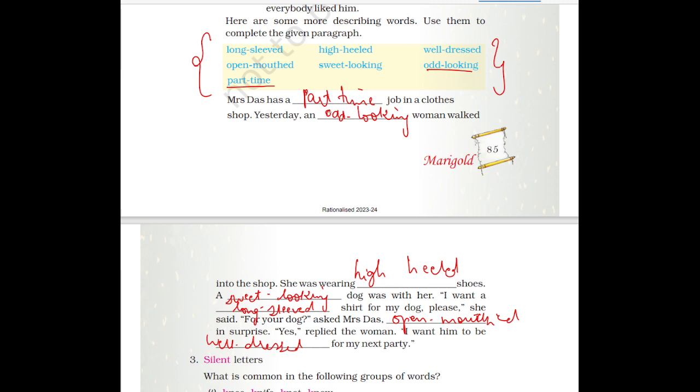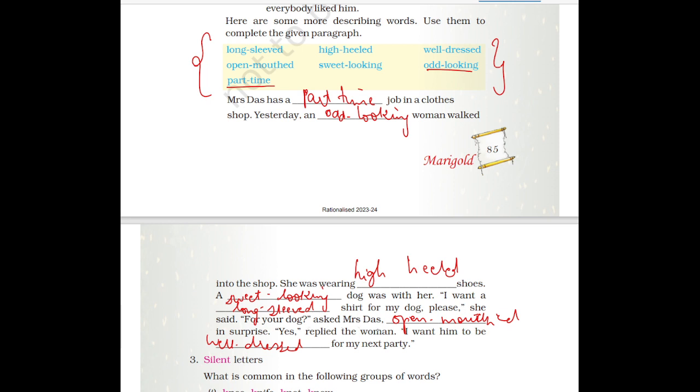So, what is the meaning of this? Mrs. Das has a part time job in a clothes shop. She is working as a part time worker in a clothes shop. And yesterday, an odd looking woman, not looking nice, came into the shop wearing high heeled shoes, and she also had a sweet looking dog with her. She wanted to buy a long sleeved shirt for her dog. So she asked the shopkeeper, Mrs. Das, for a long sleeved shirt.